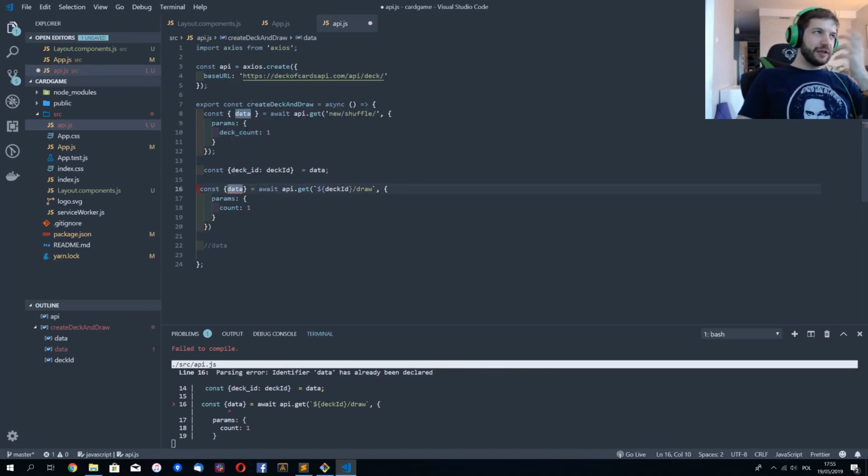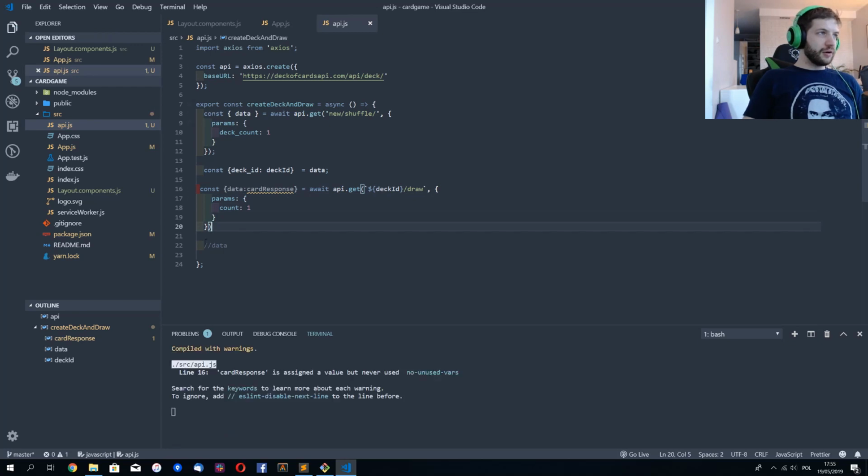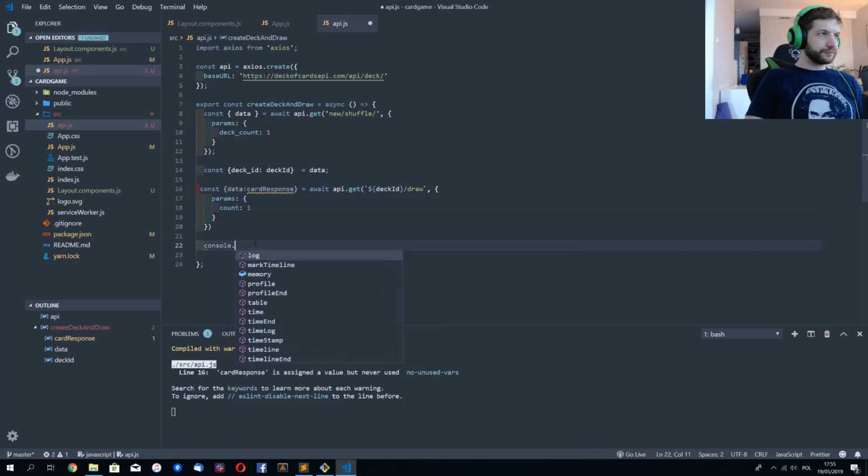Is that the data from the first response rather than from the second? So I have to rename it, and we'll make it cardResponse. Okay, and then no error there, thank you.